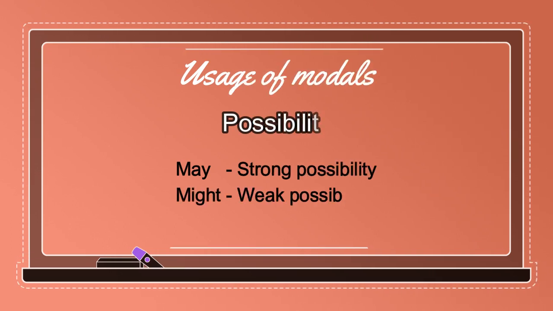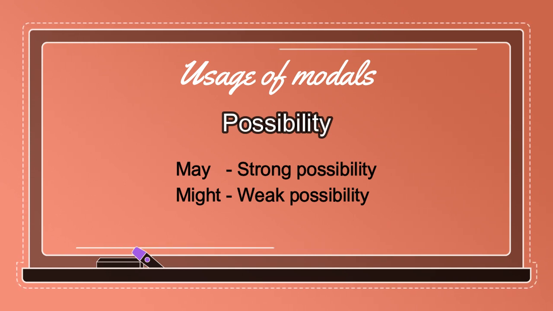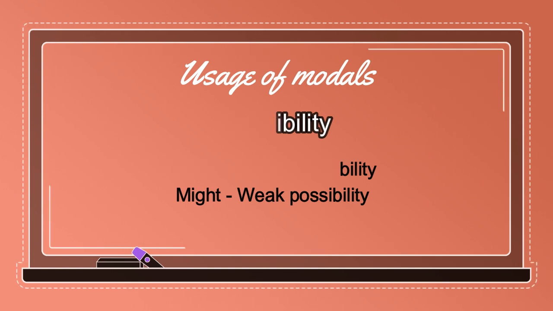Next category is possibility. Possibility means possibility for something to happen. For example, जहाँ पे हमें लगता है कि ये होगा, या लगता है कि ये हो सकता है. That is the place where we use may or might. Okay, where there is a strong possibility of something to happen, we use a may. Where there is a weak possibility of something to happen, यानी हो सकता है हो या doubtful है होगा कि नहीं होगा types, वहां पे हम might use करते हैं. Very weak possibility of something to happen. So for example, I might meet you tomorrow. पता नहीं है मैं मिलूंगा कि नहीं या मिलूंगी कि नहीं आपको कल, but I might meet you tomorrow.